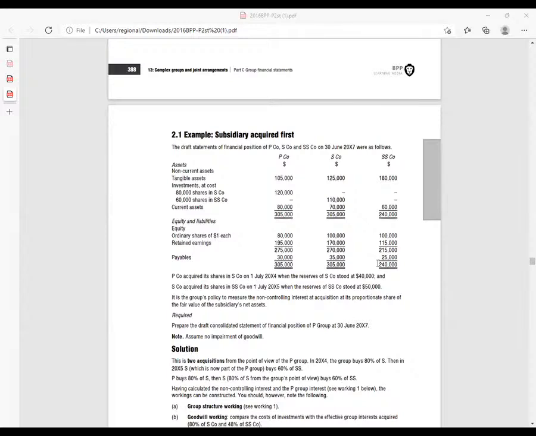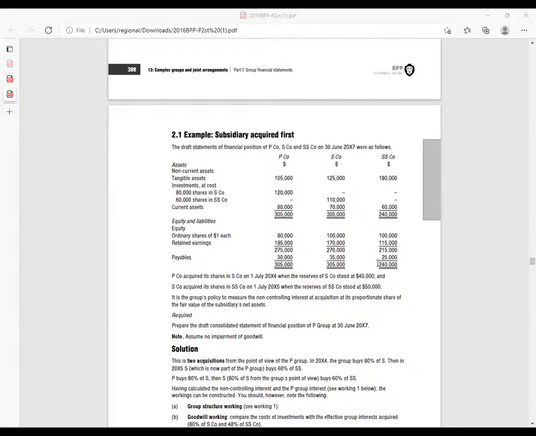We are only consolidating, so we have 30,000 plus 35,000 plus 25,000. So that will give me what figure for payables?